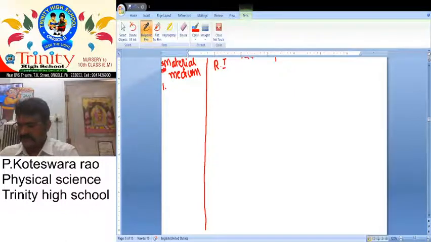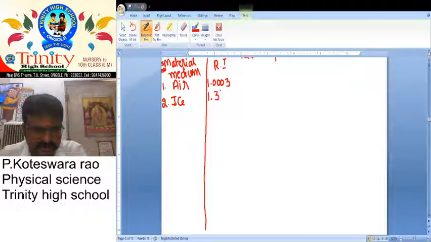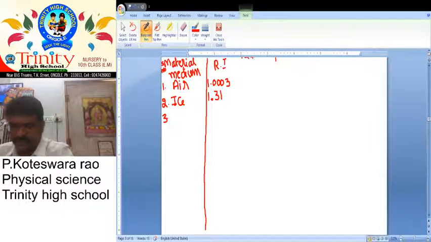The first material medium is air, and its value is 1.0003. Next ice, 1.31. Air, what is the refractive index of air? 1.0003.